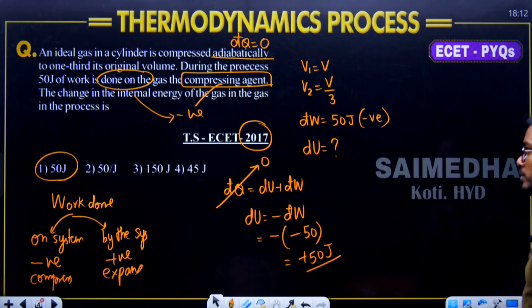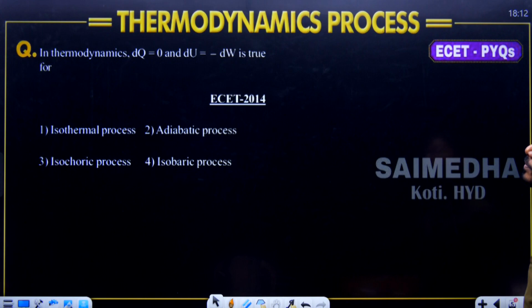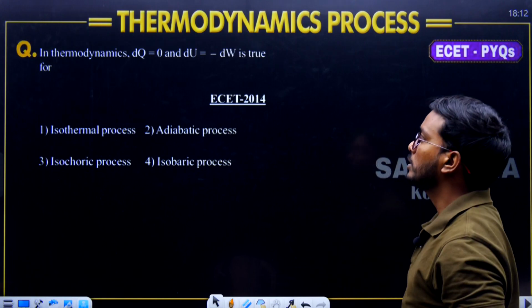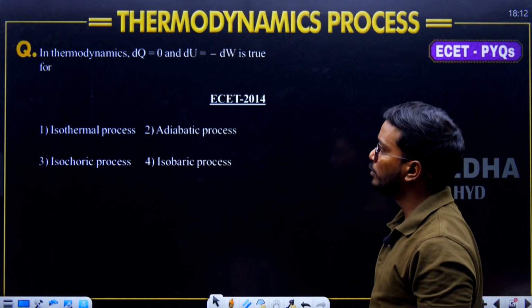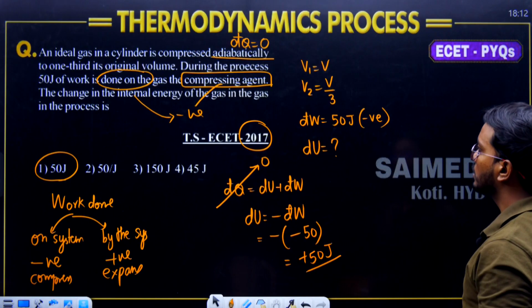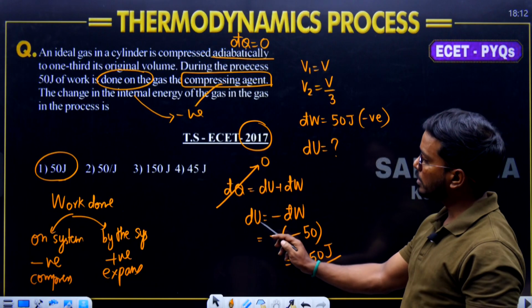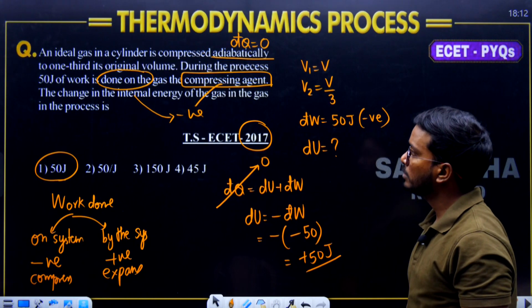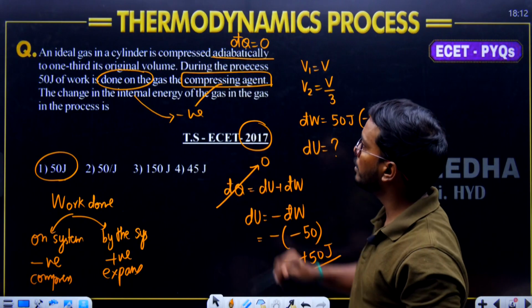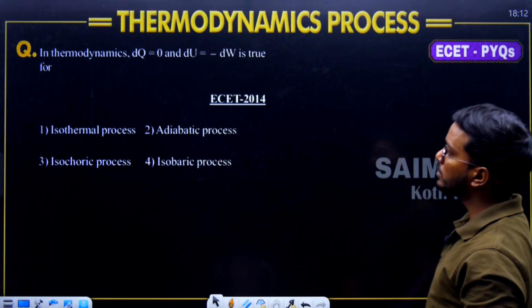Moving on to the next question. The next question given over the board is, in thermodynamics, heat transfer equals to 0, work transfer equals to du or minus du is true for. Just now we have seen this question that internal energy and work transfer both are equal but opposite in sign. It is valid for which process? Adiabatic process. So that was he is asking here.